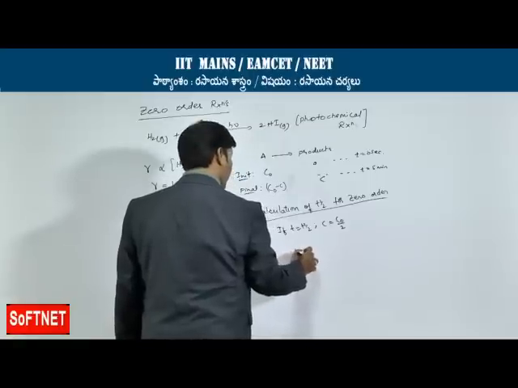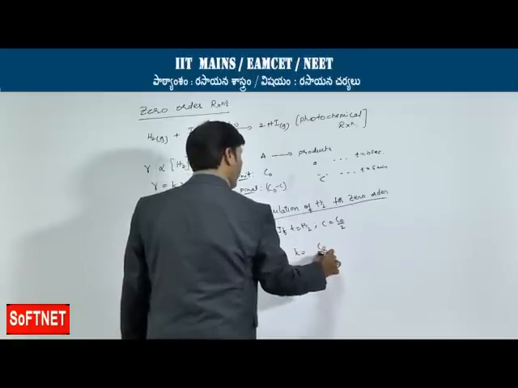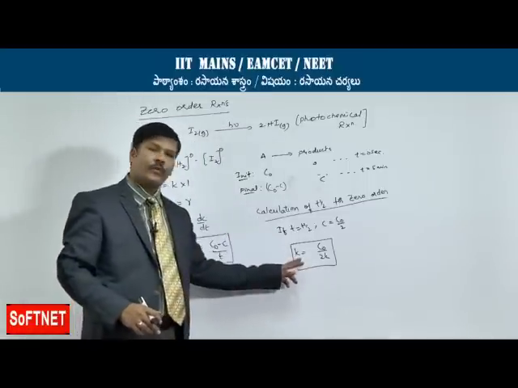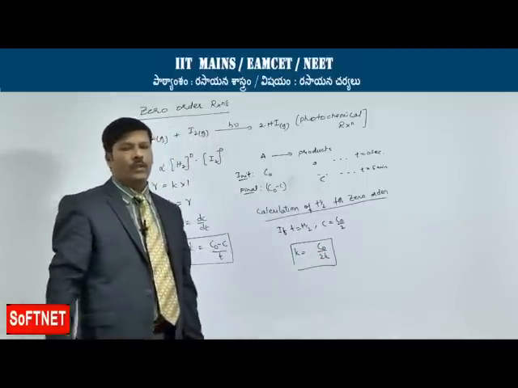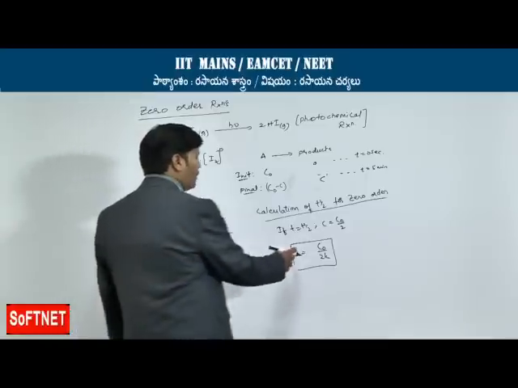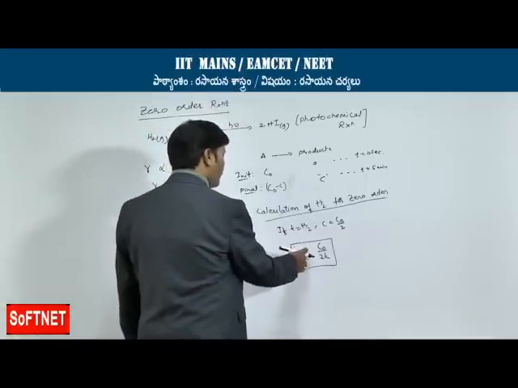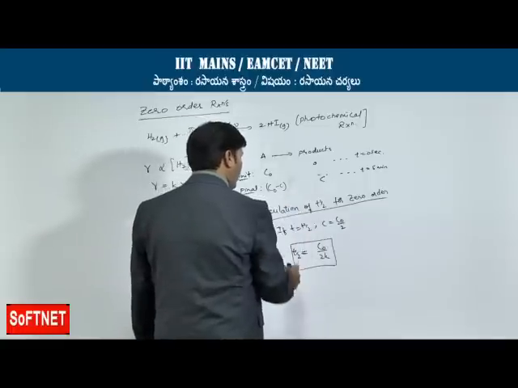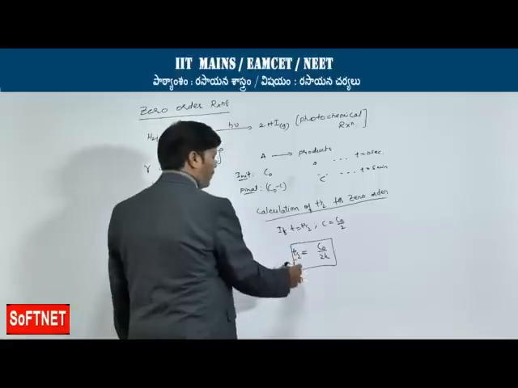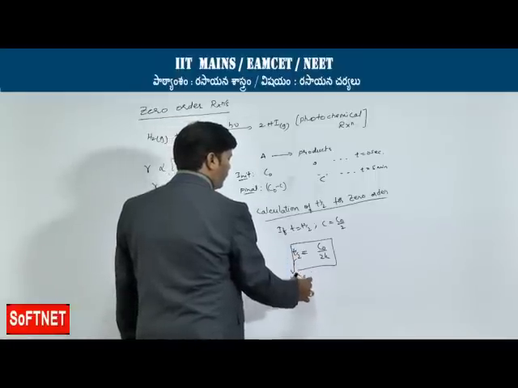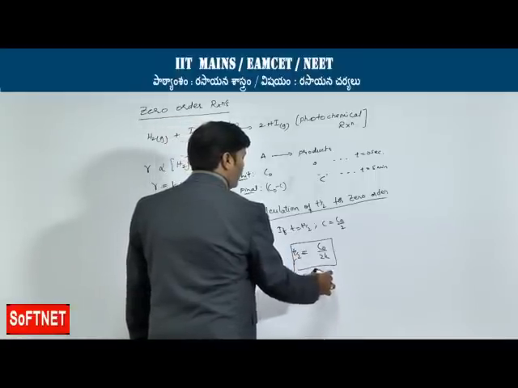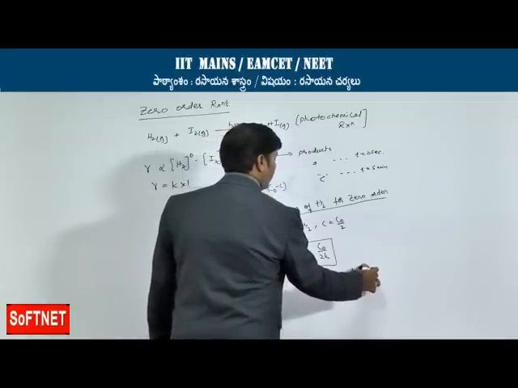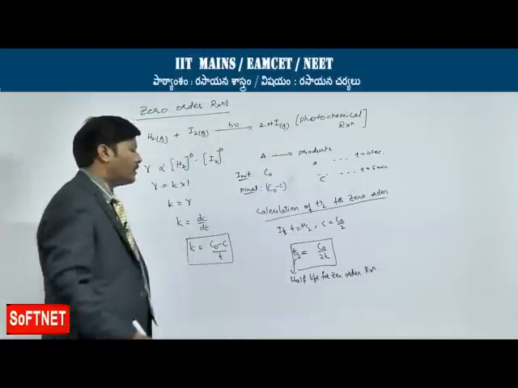After substituting into the given equation, rate constant is equal to C naught by 2t half. So, this is the formula we are using: t half is equal to C naught by 2K, where t half is the half life for the zero order reaction.